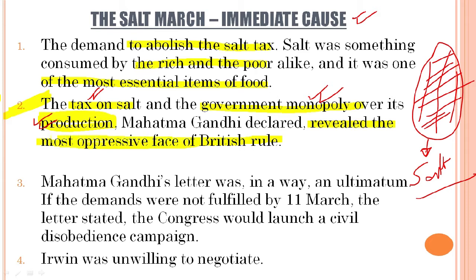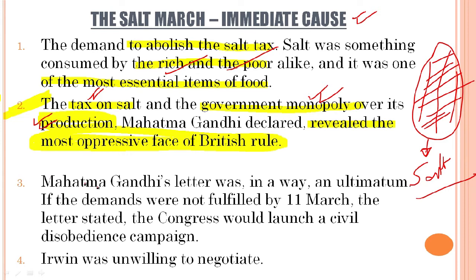First they came to India, they tried to civilize the Indians, they burdened the Indians with tons of taxes, and then we see that such a commodity which was of very common use, being consumed by rich and poor alike, they imposed taxes on it, and also the government established its monopoly. The exclusive right over anything is known as monopoly. So other than the British, no one could produce or sell salt here.